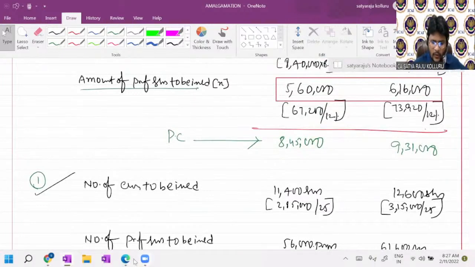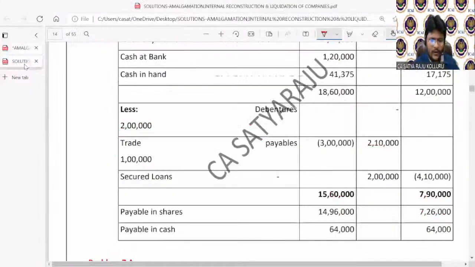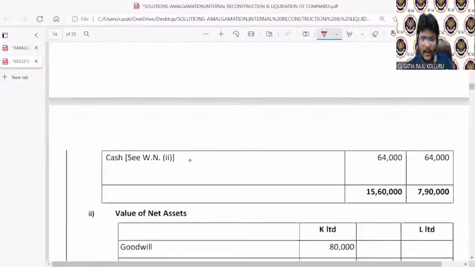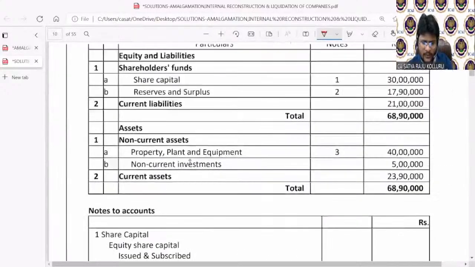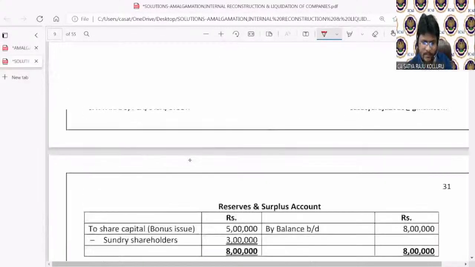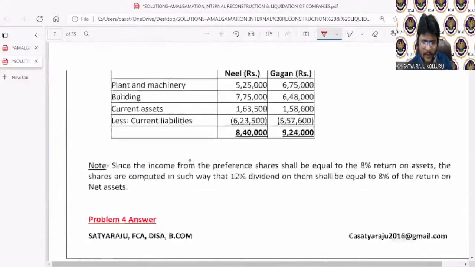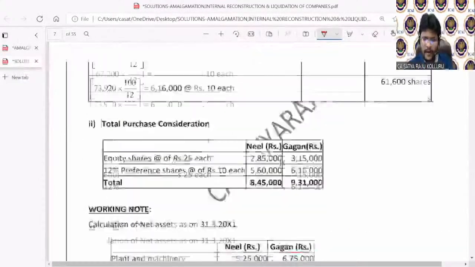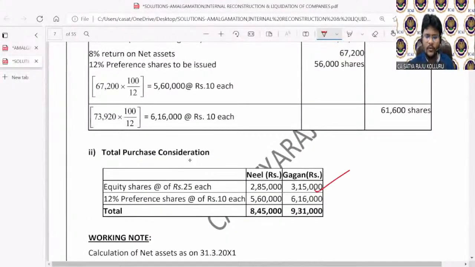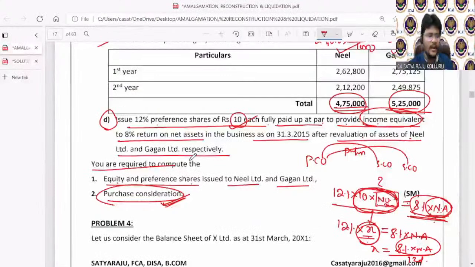Okay. So if you have doubt, you can cross verify the answer with the printed solution always. But I don't want to consider the arithmetical errors at this point of time because I am at a much higher pace. I'll verify for you. Which is problem number 3, right? Yeah. So 8,40,000 and 9,24,000 under the net asset value method gives 3,15,000 only, guys. Maybe the error is there from your side, my dear friend. Please check it.